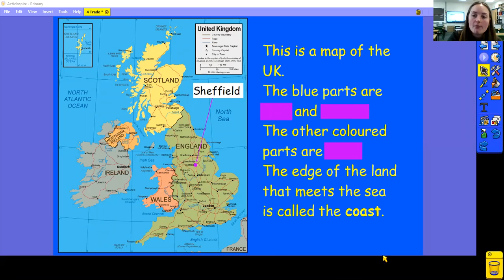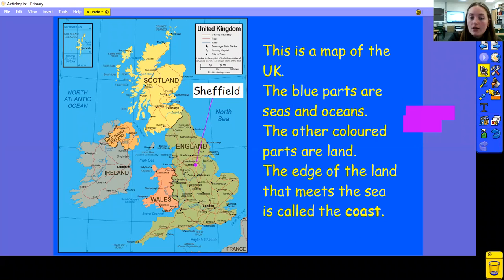So to start us off, I've got a map here of the UK. I want you to have a look at it and decide, what do you think the blue parts of the map are? Well done, the blue bits are the sea and oceans. What do you think the other coloured parts are? There are a couple of clues. You can see they say Scotland, England, Wales, Ireland. So what do you think these other coloured pieces are? Well done, they're the land.